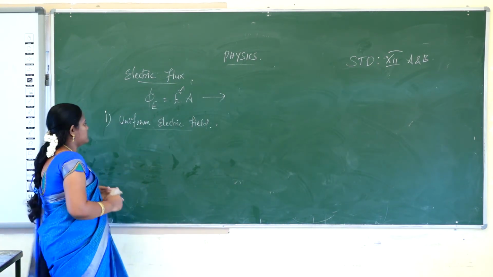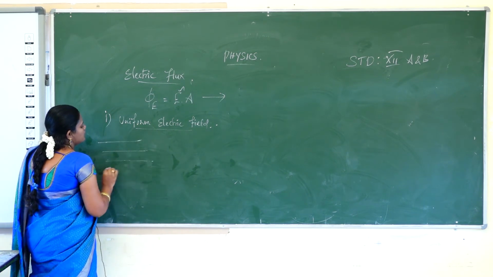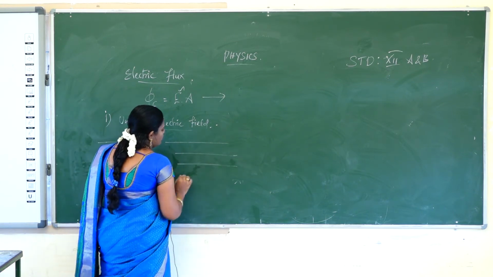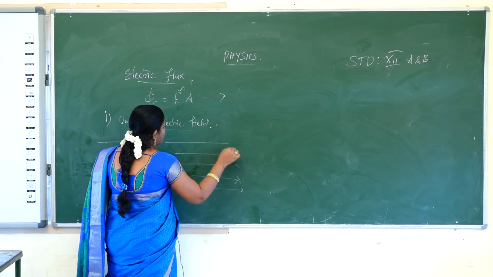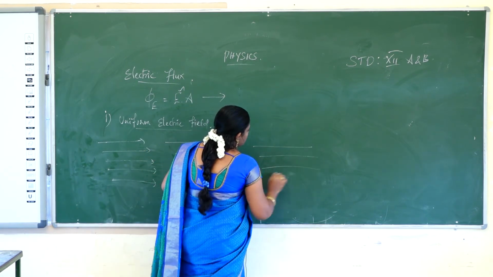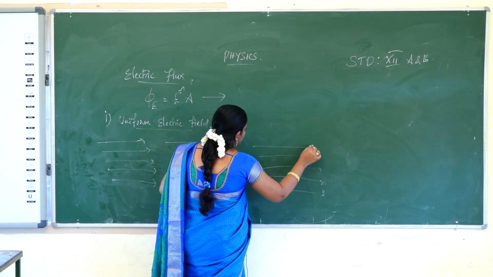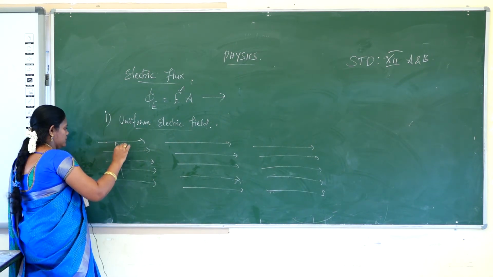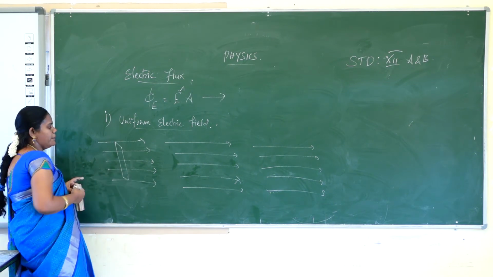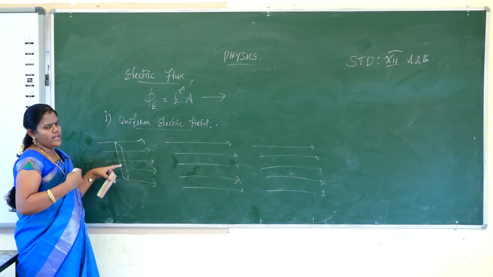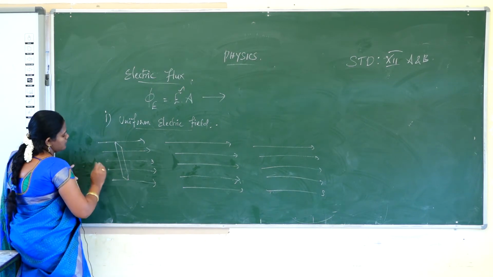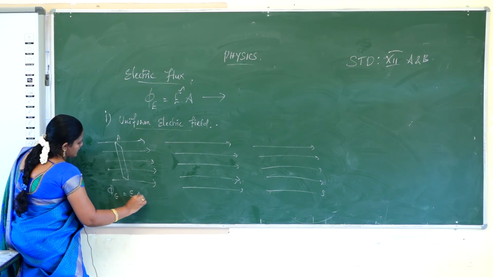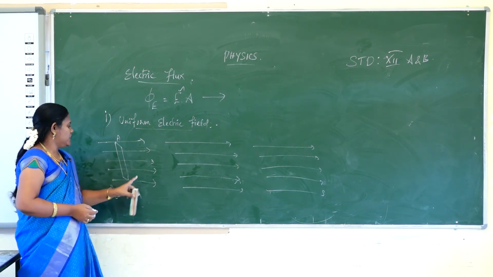Suppose we choose three cases for the dipole in the uniform electric field. First case, the dipole will be perpendicular to the uniform electric field. So more and more lines will be crossing the particular area. This is the area. So flux phi E is equal to E dot A, that is, electric flux is equal to electric field times the particular area.